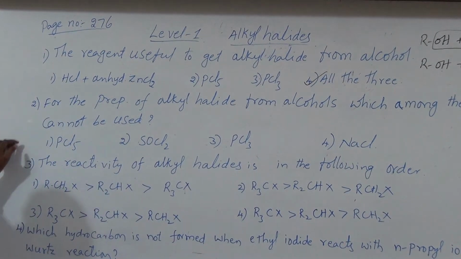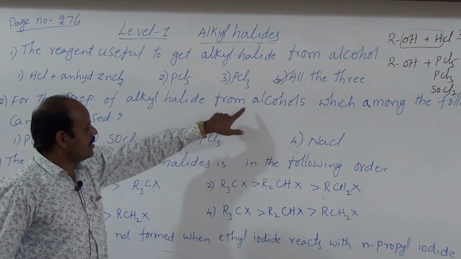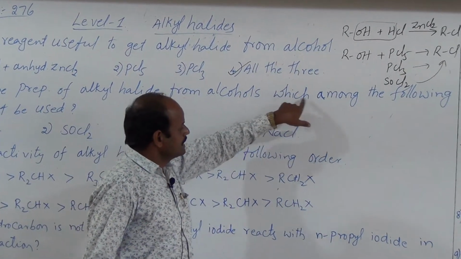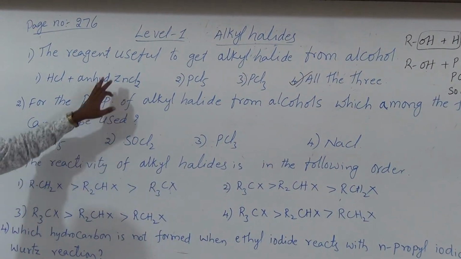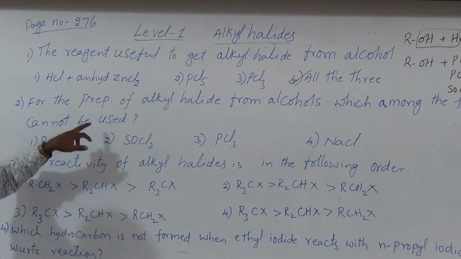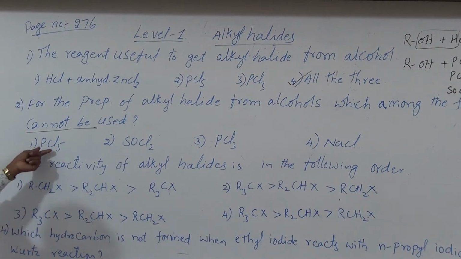And next bit, for the preparation of alkyl halide from alcohols, which among the following cannot be used? Earlier it asked which can be used, but here it is cannot be used. So what is the first option? PCl5.